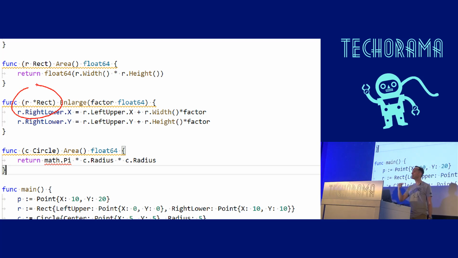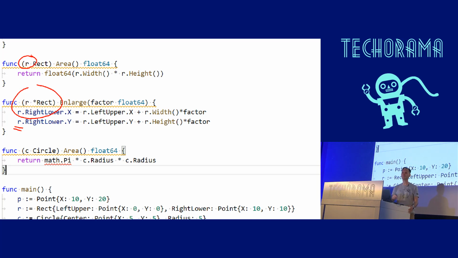Here, I'm adding a function to a reference to rect. And that means I can write to the instance where I'm hanging on as a function. Get the idea? The function here does get an instance of the rectangle. It's an instance that is probably copied, but I cannot write to it. Here I have a reference to the rectangle and I can really write to it. I can manipulate it. That's the whole idea.